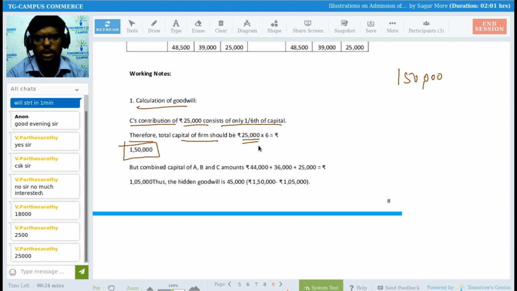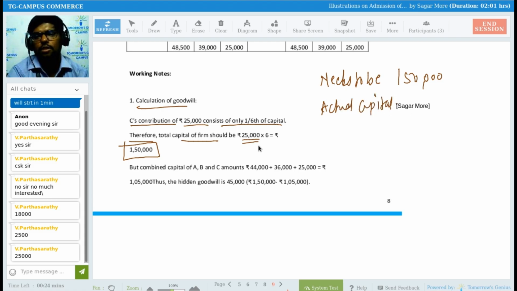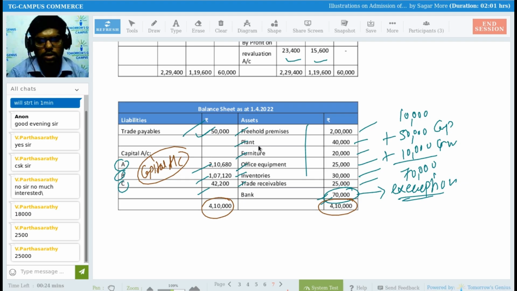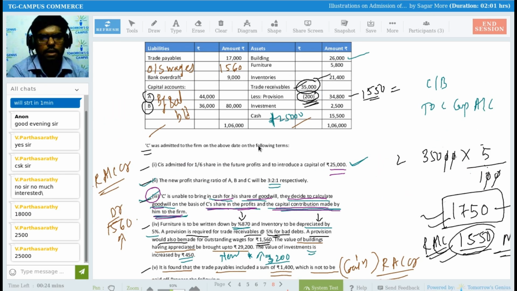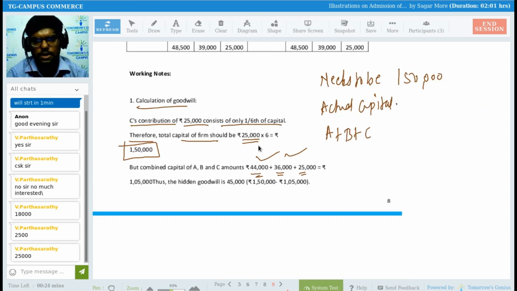So this 1,50,000 rupees is nothing but capital needs to be, right? And what is actual capital, that I need to calculate. Actual capital is nothing but A's capital plus B's capital plus C's capital, so addition of everyone's capital: 44,000, 36,000 and 25,000. 44 and 36 are already available in the question, so we consider them as it is, and we add C's capital 25.